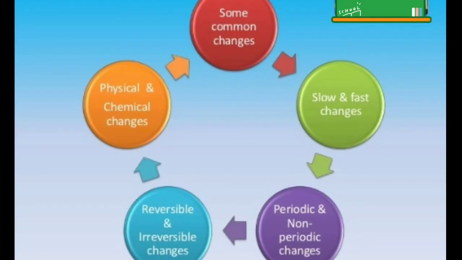Now let us discuss types of changes. Some common changes are: there can be slow and fast changes, periodic and non-periodic changes, reversible and irreversible changes, and of course, physical and chemical changes. In this chapter, we are going to discuss all of these changes.